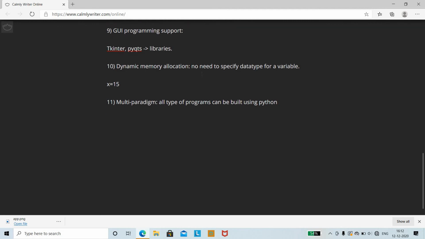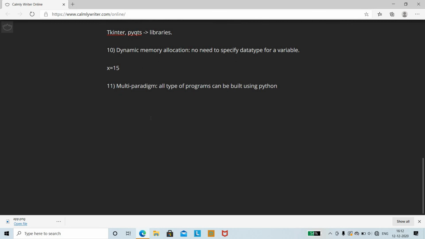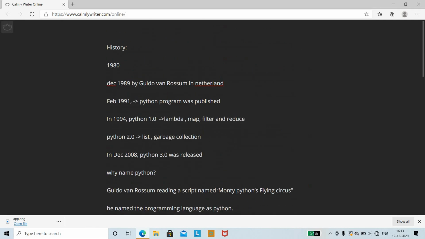Then it has various libraries for GUI programming support, like tkinter and PyQt. So these are the libraries. And the main feature is dynamic memory allocation. Python is a dynamically typed language, and here there is no need to explicitly specify the data type for a variable. You can directly assign the value to the variable. Then it's multi-paradigm, because all types of programs can be built using Python. It can be procedure oriented, object oriented, functionally typed, or scripting based.